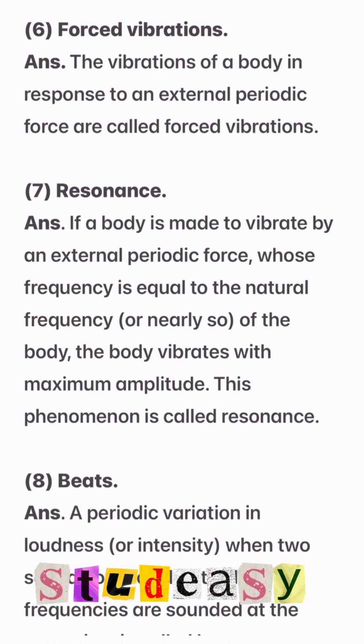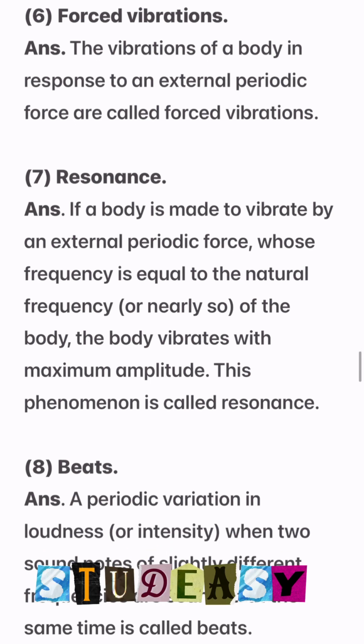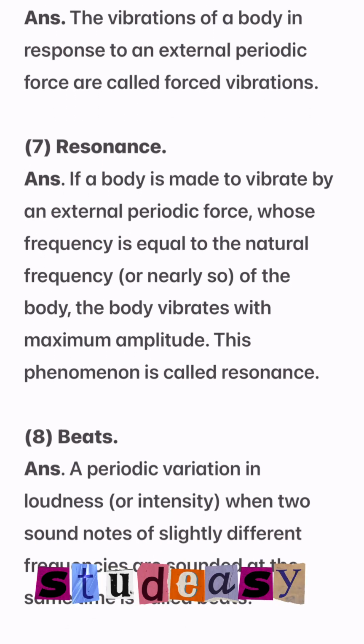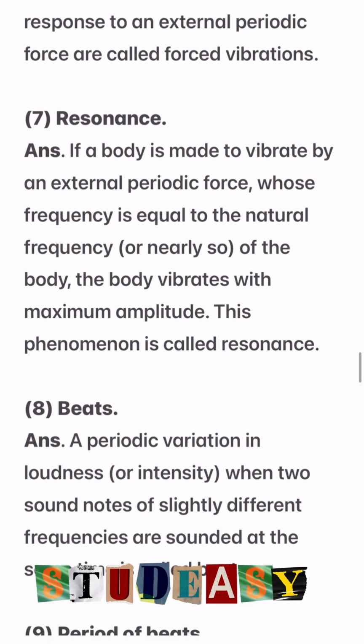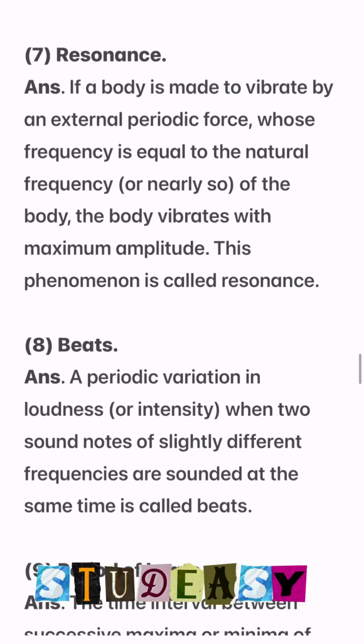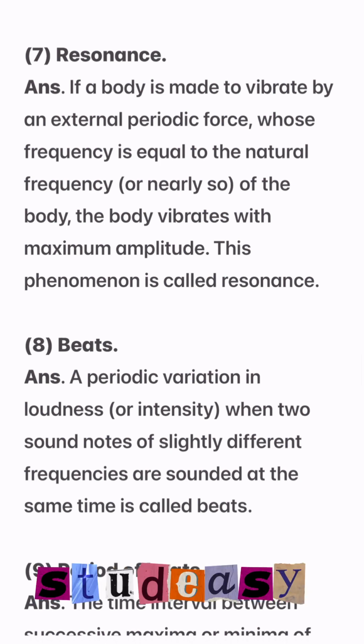Then 7 number, resonance. If a body is made to vibrate by an external periodic force whose frequency is equal to the natural frequency of the body vibrates with maximum amplitude. This phenomenon is called resonance.